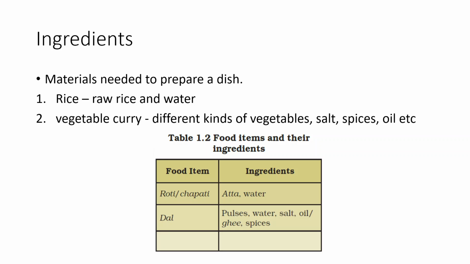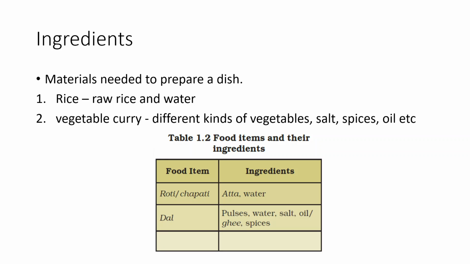But in case of vegetable curry, is that the same? No. In case of vegetable curry, there are many types of ingredients like different kinds of vegetables, salt, spices, oil, and so on.